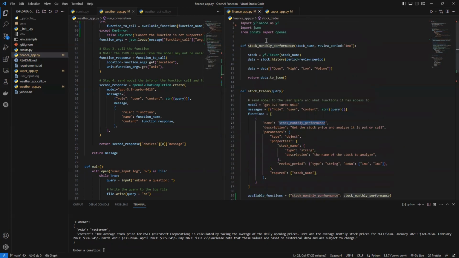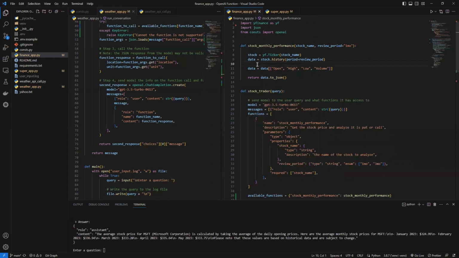As we can see, this is the stock performance function. How can we get the stock price? Here we use the Yahoo Finance package, and we can get the data for the stocks. The return type is a pandas data frame.